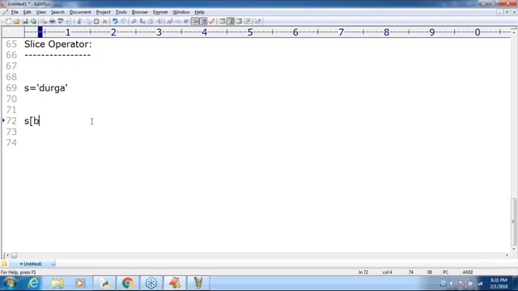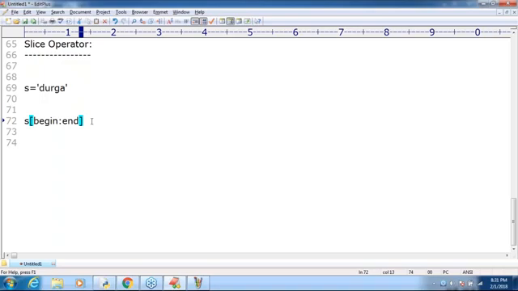Observe that. s[begin: from which index onwards you want to slice, means you want a substring, you want a piece. What is the begin index, right? The second one is end: up to what index you require to get. Remember this one. Observe, this is the basic syntax.